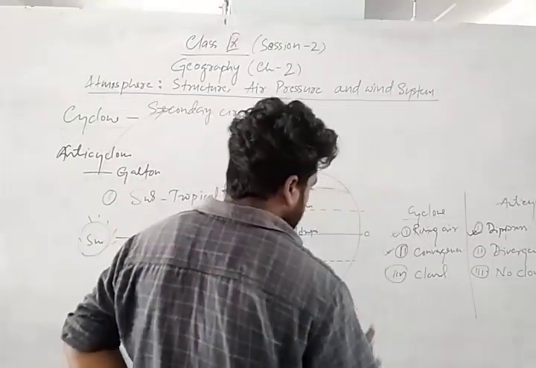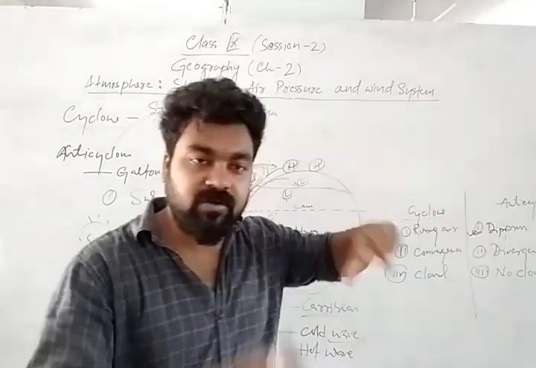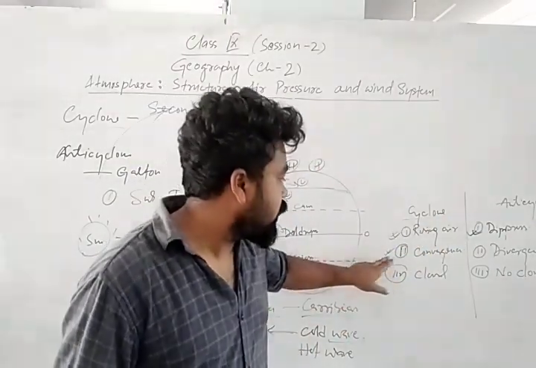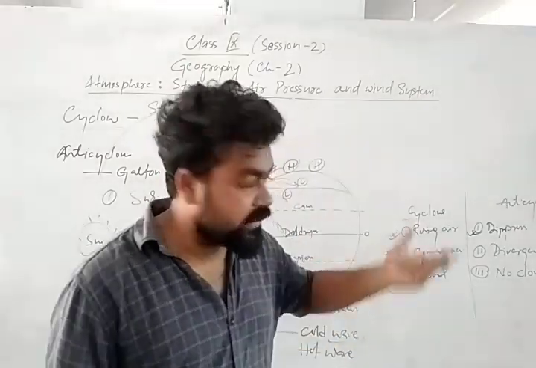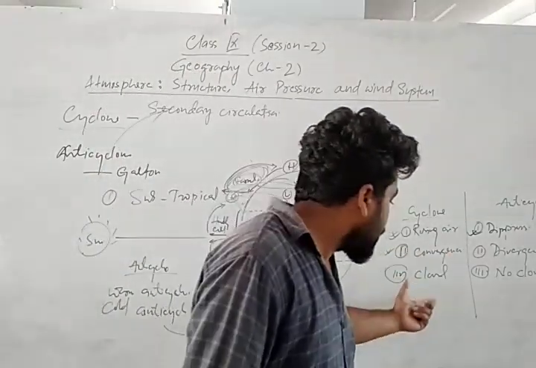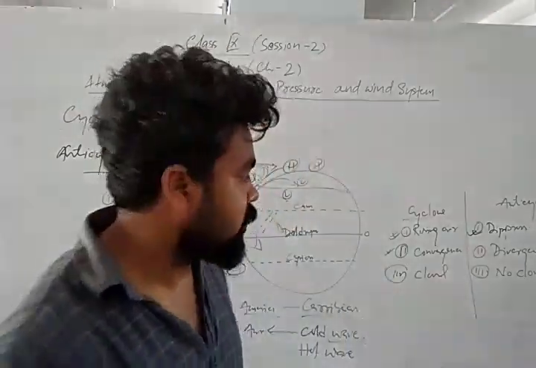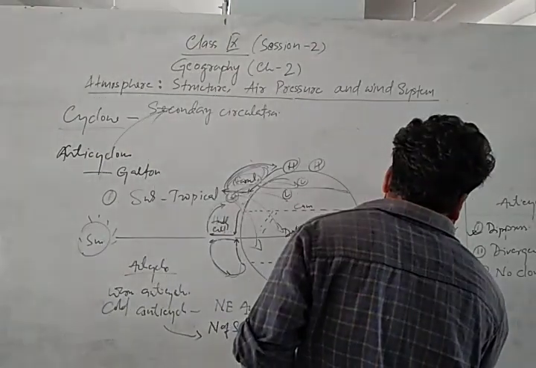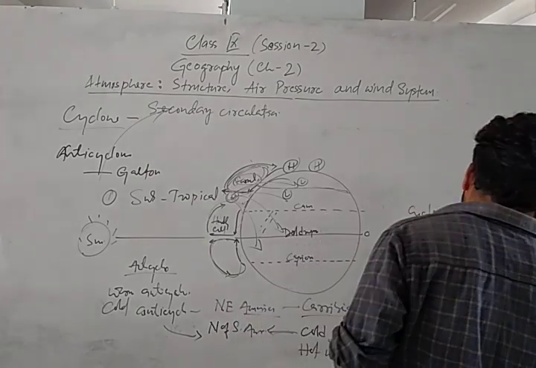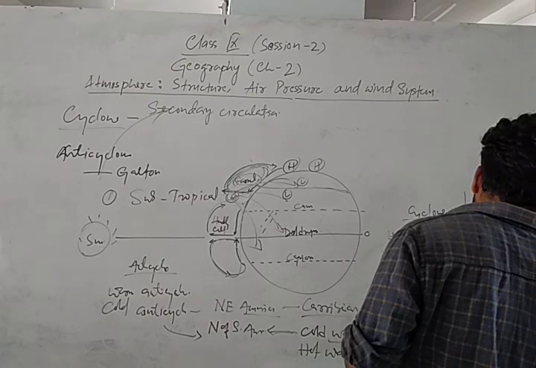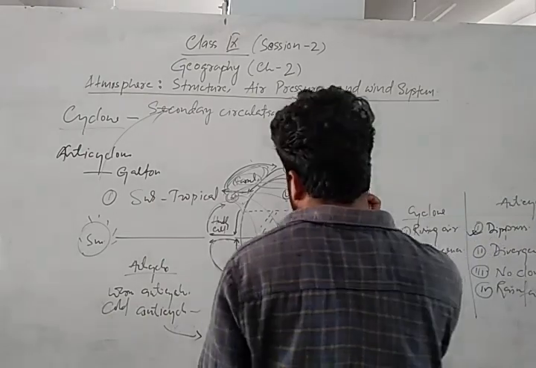So the main difference is that in cyclone there is rising air, in anticyclone there is subsidence of air. There is convergence of the air in the cyclone, and there is divergence of the air in the anticyclone. There is cloud formation in the cyclone, there is no cloud formation in the anticyclone. So a cyclone generally brings rainfall, but anticyclone doesn't bring any rainfall. Okay.